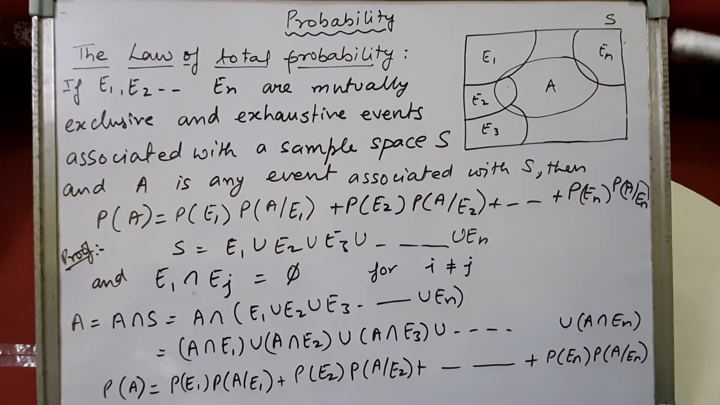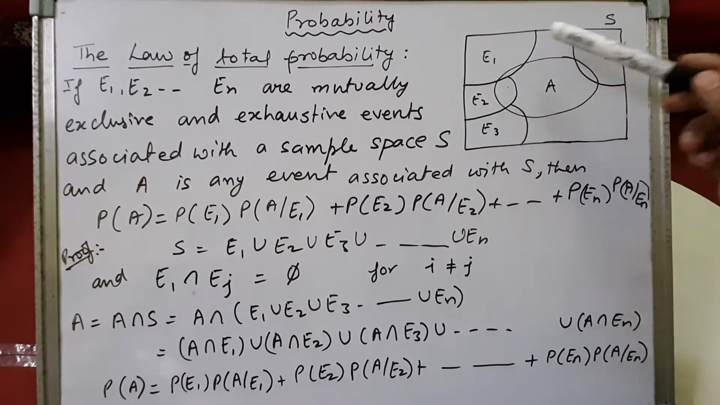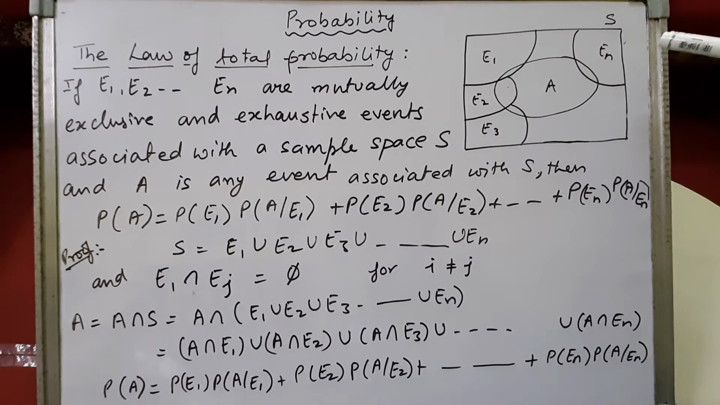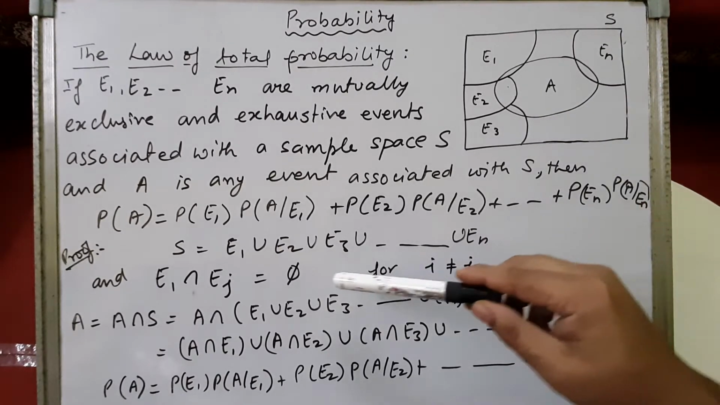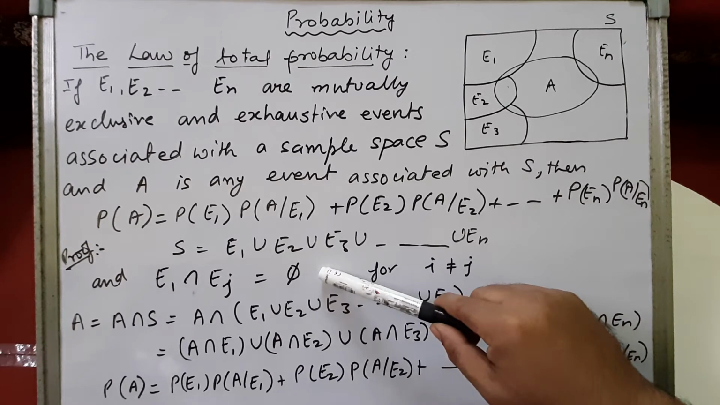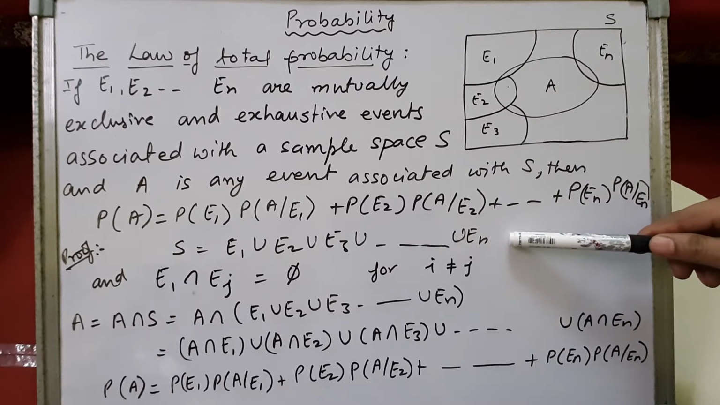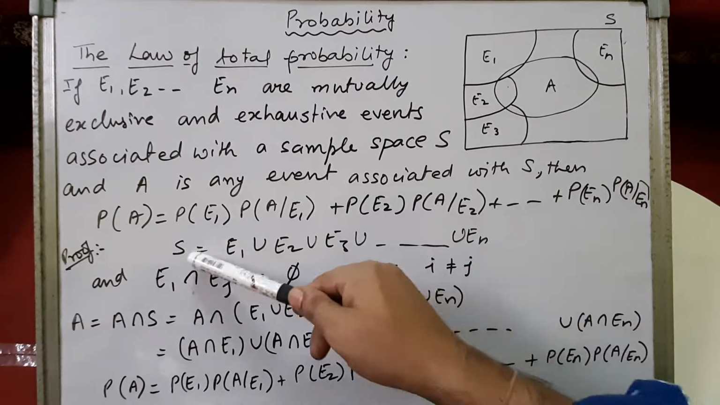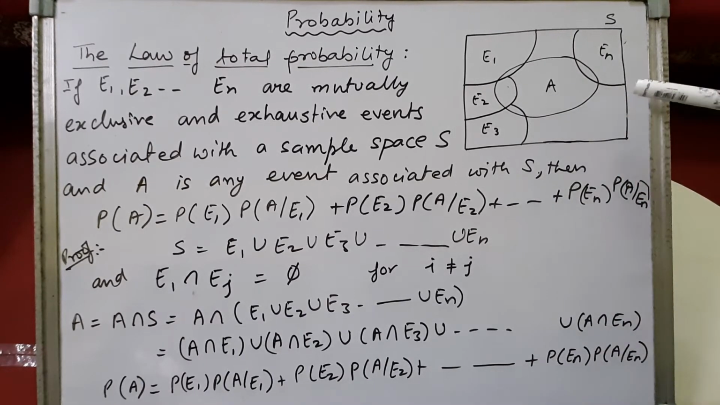Let's say this is a sample space in which E1, E2 and E3 up to En are the mutually exclusive and exhaustive events. So if E1, E2, E3 are mutually exclusive events, then the intersection of the events will be the null set. We will not get any element because mutually exclusive events are disjoint sets, they do not have anything common, and they are exhaustive events also. So the union of E1, E2, E3 and En is equal to the sample space. So this is the representation by Venn diagram.